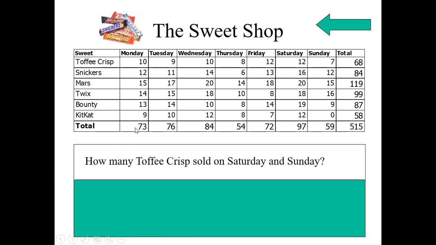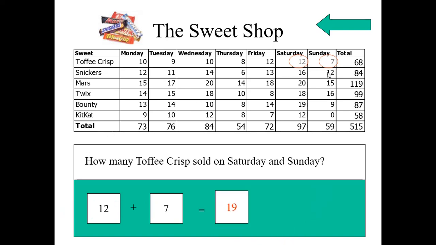How many toffee crisps sold on Saturday and Sunday? Where is the item here? First one, Saturday, there are 12 given. On Sunday, how many are given? 7. Total how many? 12 plus 7. What is the answer? Yes, it is 19.